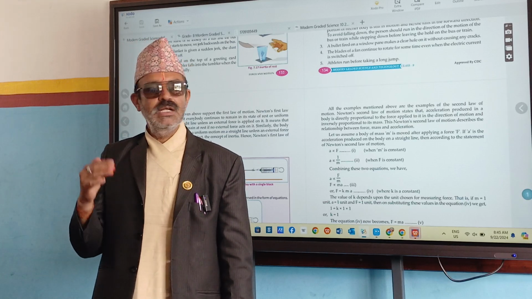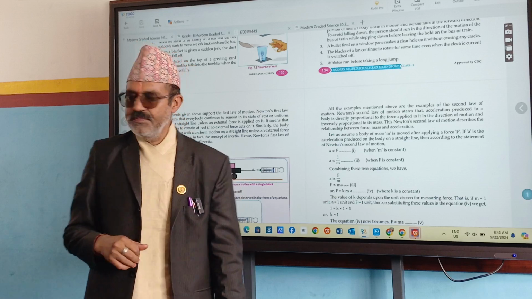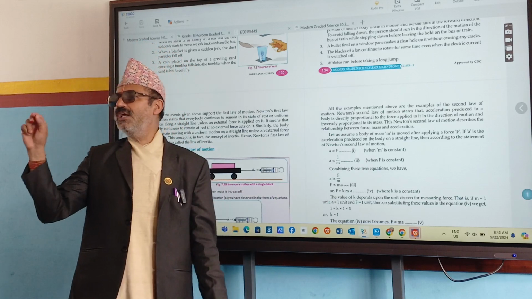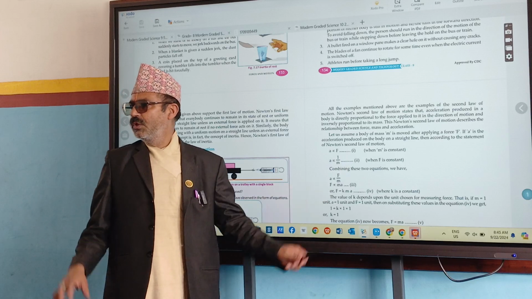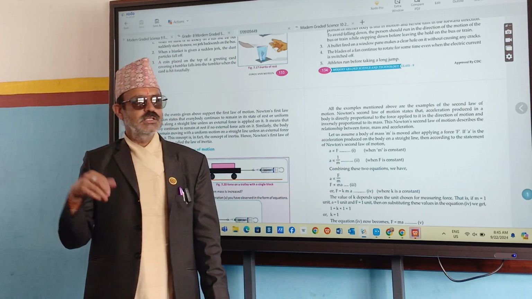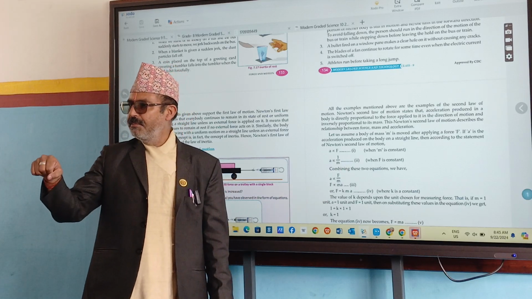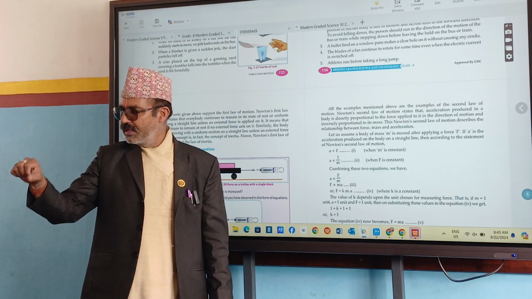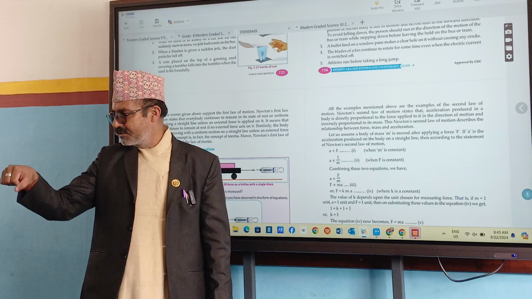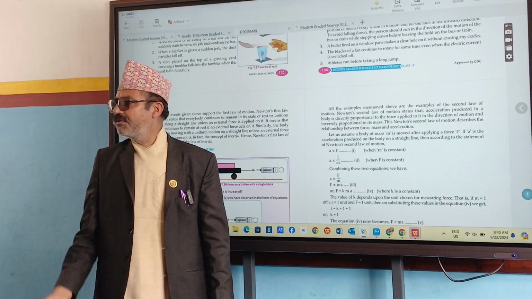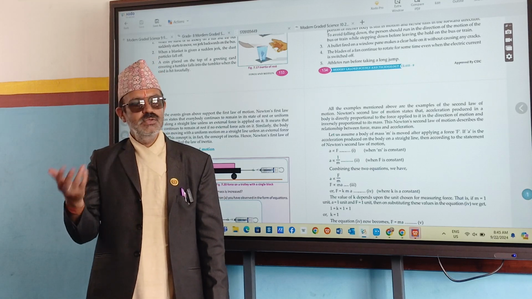The rate of change in velocity is called acceleration. Newton's second law says acceleration is directly proportional to force. More force, more acceleration. Like my motorbike, when I apply the accelerator a bit faster, it travels faster. Acceleration will increase.